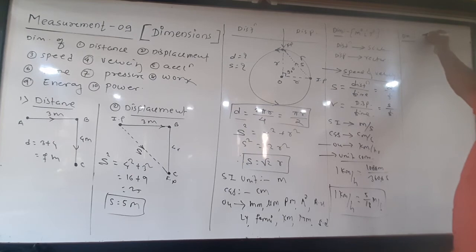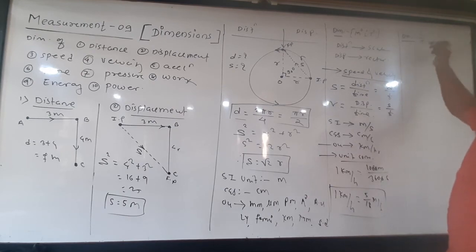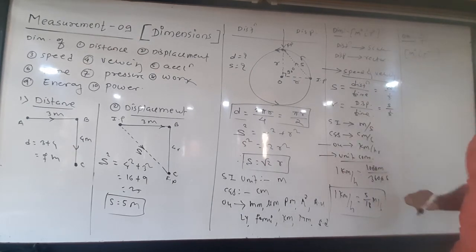Now next, what are the dimensions? Here it is distance upon time or displacement upon time, but distance and displacement are both length, so it is length upon time. No mass is there, so M^0. The power of length is L^1. The power of time is 1 but in the denominator, so T raised to minus 1. These are the dimensions of speed and velocity.